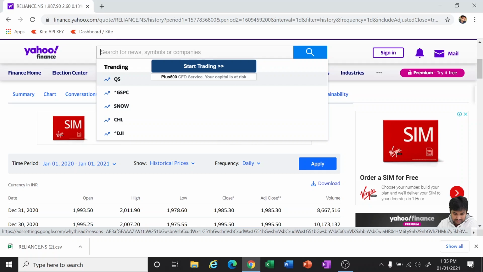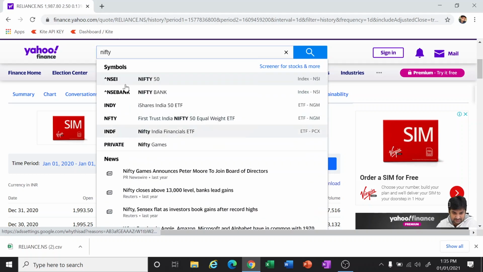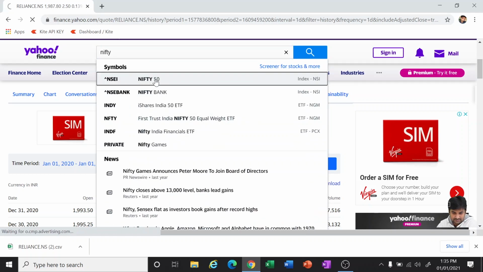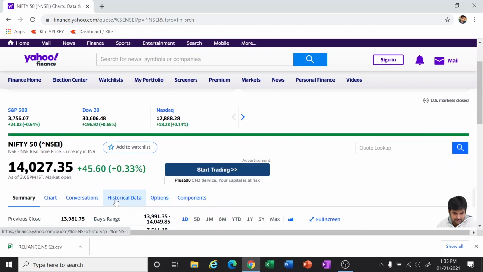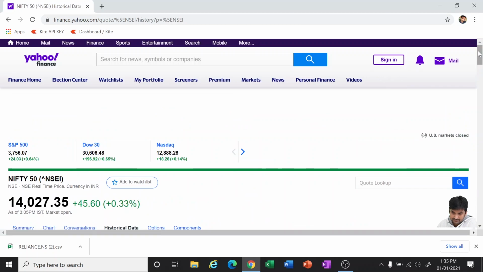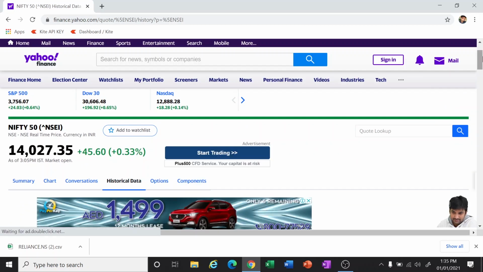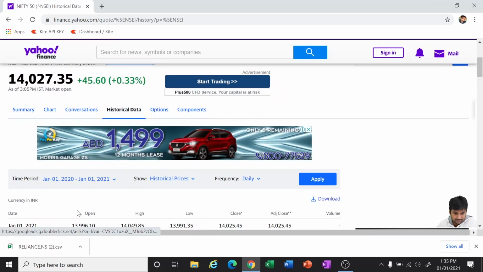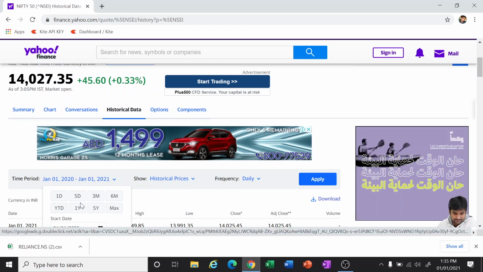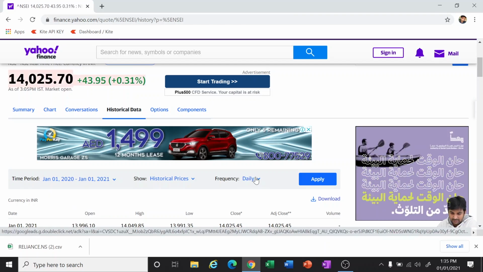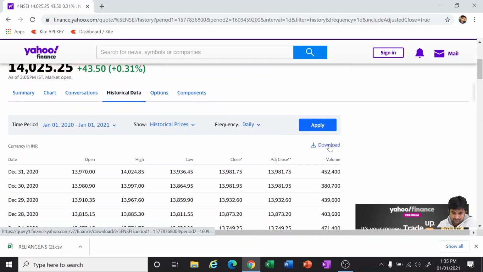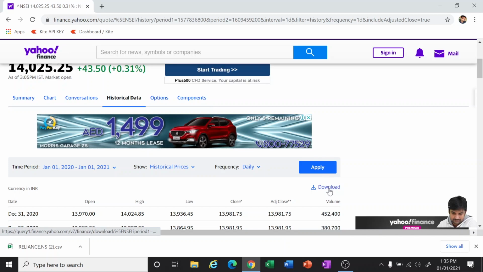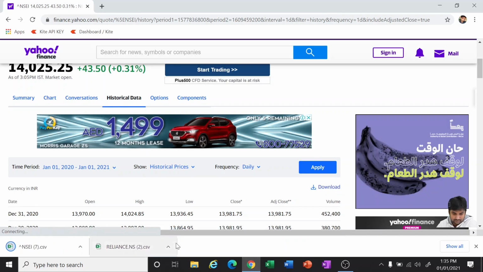Let us take maybe Nifty, one index also we'll take. Historical data, same way we'll be taking one full year of data. Ensure that it is one full year, and we are taking the daily. Apply, download. Okay, now let's open these files.